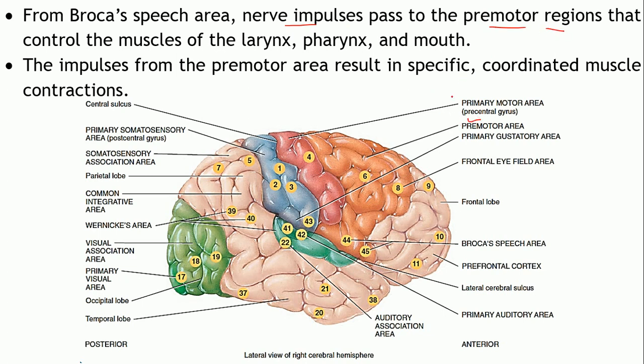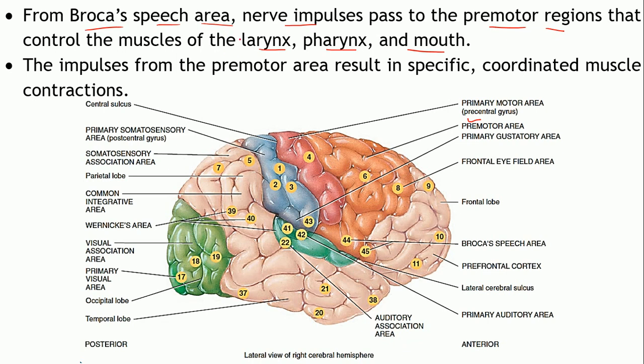These in turn are controlling the larynx, pharynx and the mouth. These are the parts of your body which are involved in speech, right? The way in which you are talking, or what you are speaking, is controlled by this Broca's speech area.